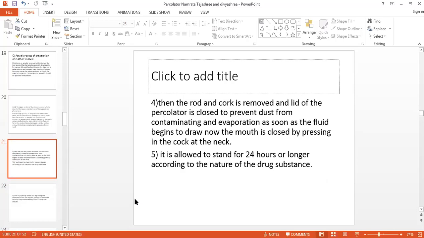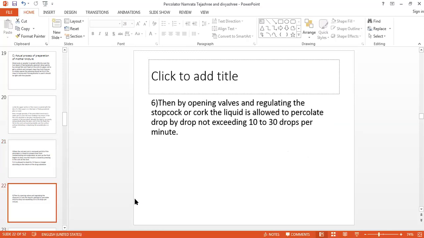Then the rod and cork are removed and the lid of the percolator is closed to prevent dust from contaminating and evaporation. As soon as the fluid begins to drop, the mouth is closed by pressing the cork at the neck. It is allowed to stand for 24 hours or longer according to the nature of the drug substance. Then, by opening the valve and regulating the stopcock, the liquid is allowed to percolate drop by drop, 10 to 30 drops per minute.